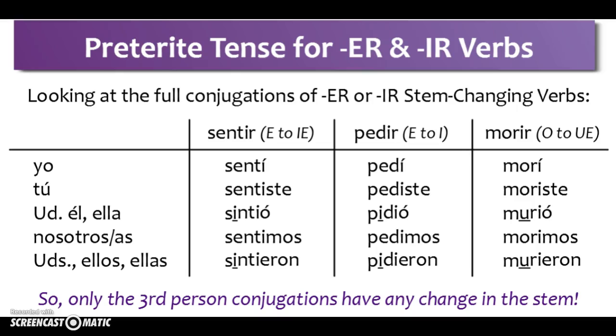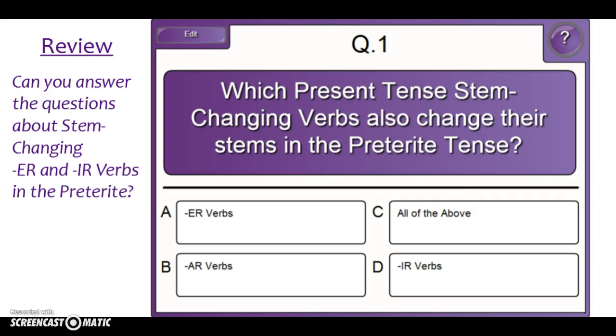No stem change for yo, tú, nosotros, and nosotras, the first and second person. Stem changes for the third person, both singular and plural. So let's review. Which present tense stem changing verbs also change their stems in the preterite tense? That's right, just the IR verbs.